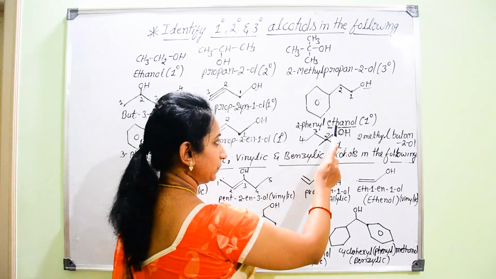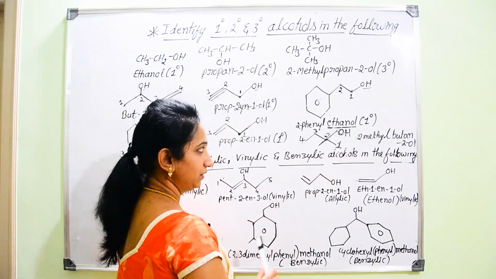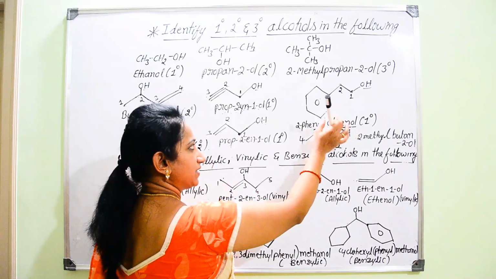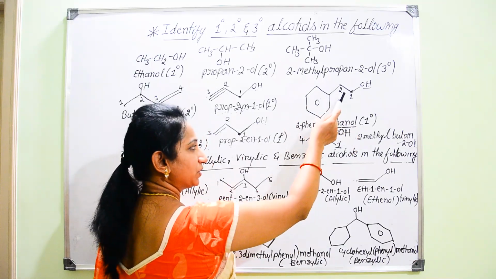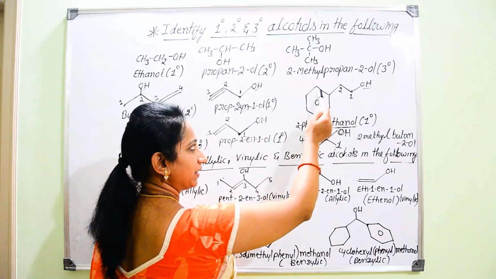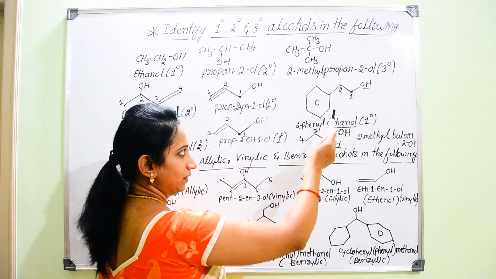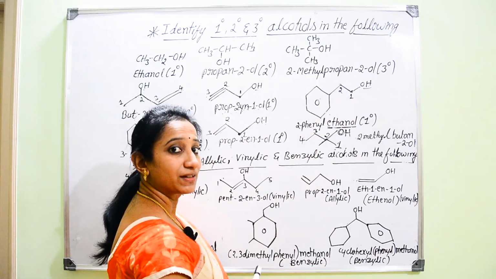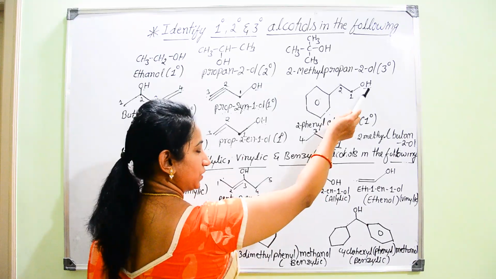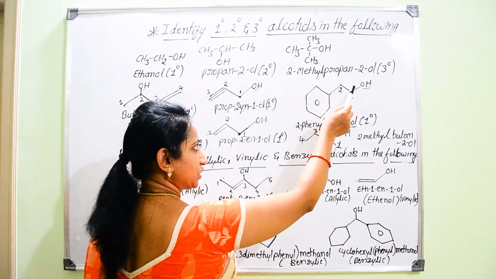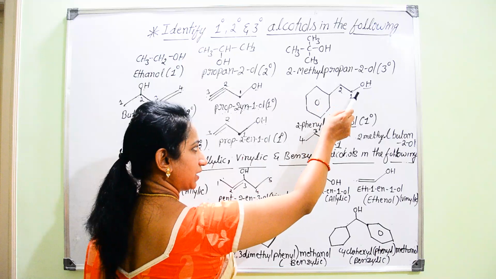Now while giving the IUPAC nomenclature, you should consider which is that parent name. Should I select the side chain as the parent name or the aromatic ring? Anyway, we are giving prominence for the functional group. Since OH is attached to the side chain, here the side chain is considered as the parent chain.